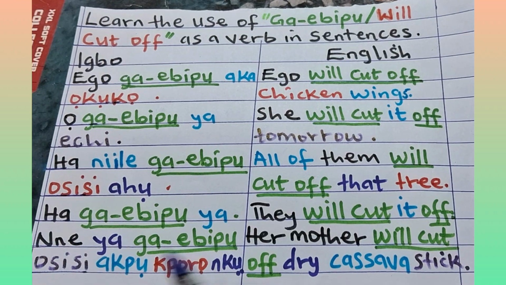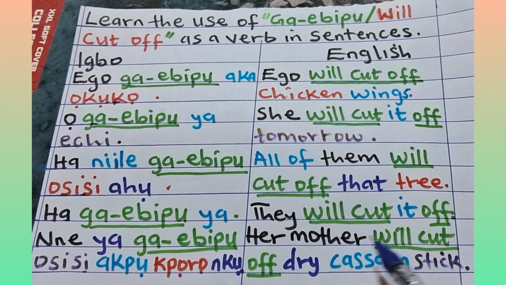Nne ya ga ebipu osisi akpụ kpọrọ nkụ, meaning her mother will cut off dry cassava stick.